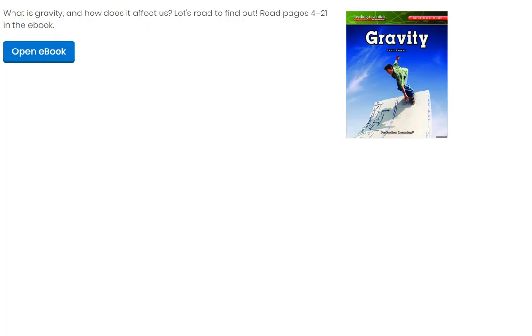Hello, 5th graders, and welcome to a read-aloud of today's science ebook titled Gravity, as needed for today's science lesson, Unit 4, Lesson 1, also titled Gravity. And as we can see from the intro, it tells us, what is gravity and how does it affect us? Let's read to find out. Read pages 4 through 21 in the ebook.